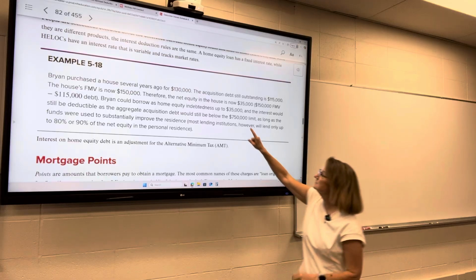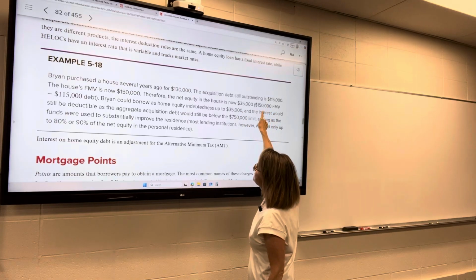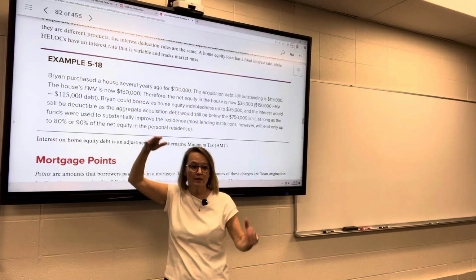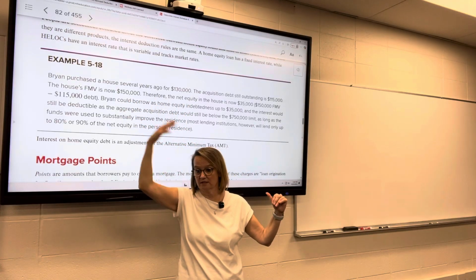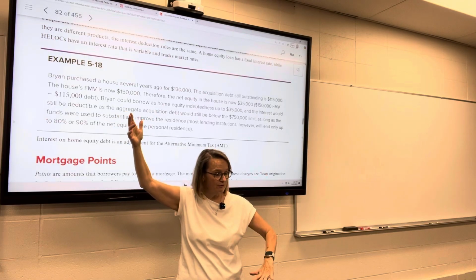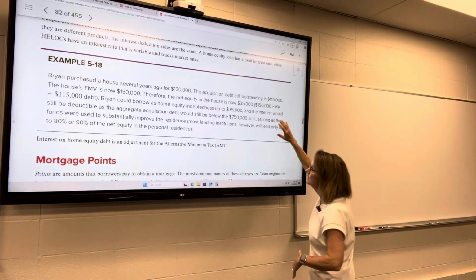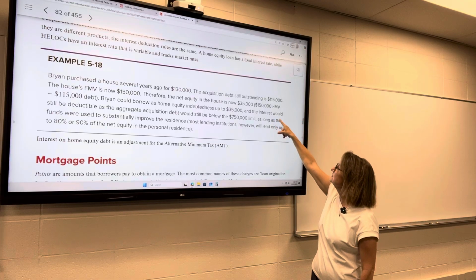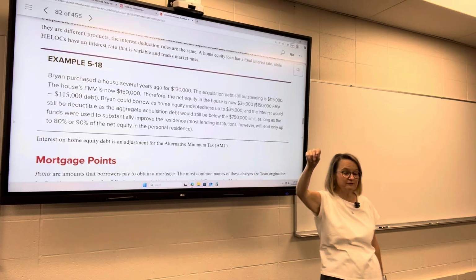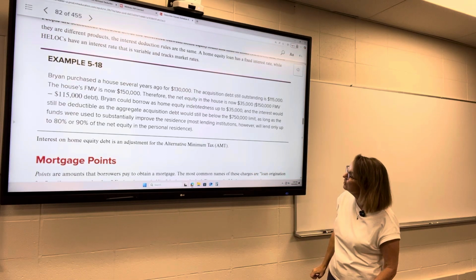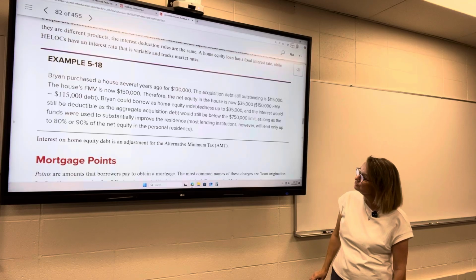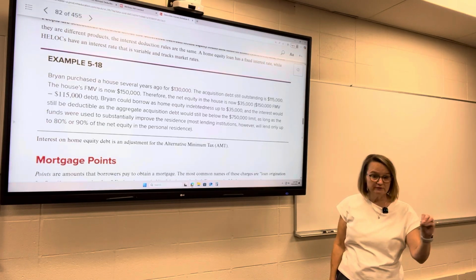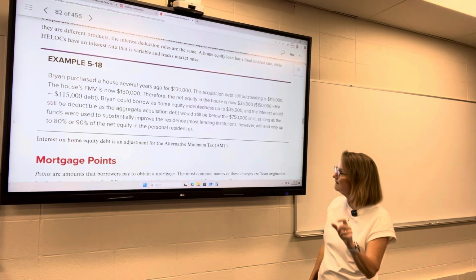But see, he paid off $15,000. And now the value of the house has gone up to $150,000. So those are the two ways that your equity can increase. It can increase in value, and you could pay down the debt. So now the equity in the house is $35,000, $150,000 fair market value minus the $115,000 of debt. He could borrow up to $35,000. The interest would be deductible as long as he uses it for improving the property, and it's secured by the home.